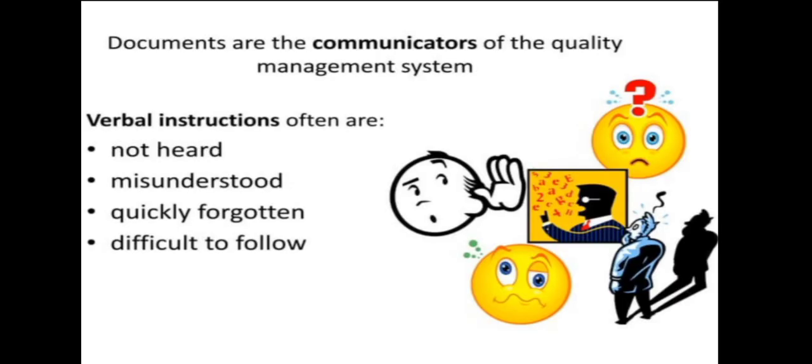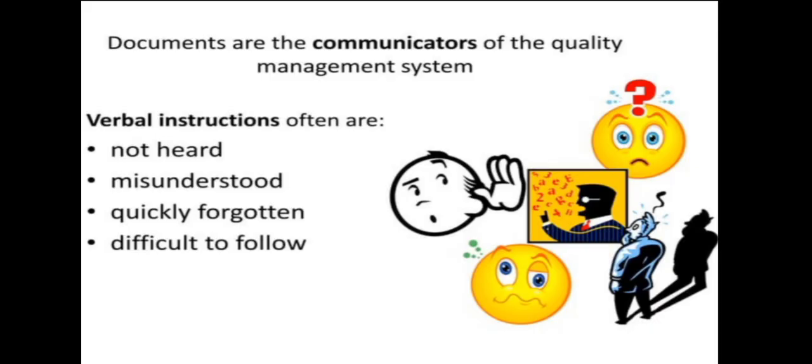Now, documents are the communicators of the quality management system. That means if your quality system is good, they will communicate what was in our lab, what is in our lab, and what we have to plan further. All the management is based on the previous documentation.